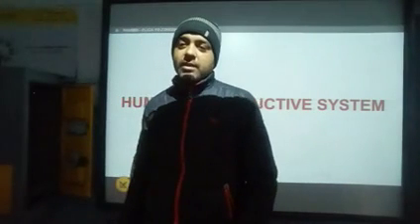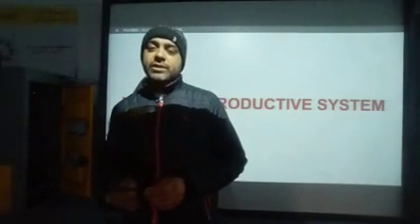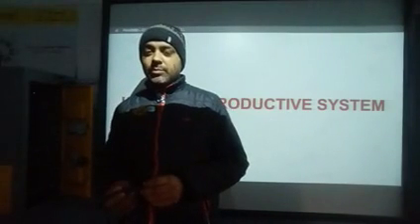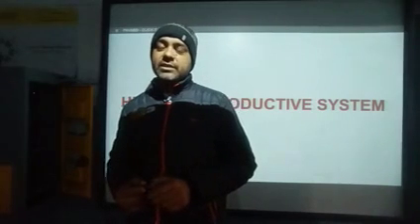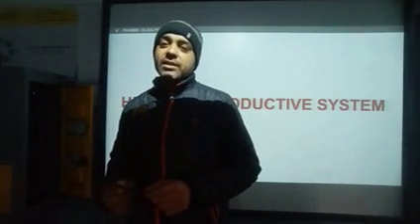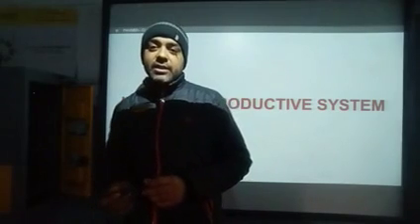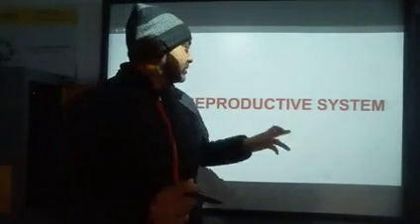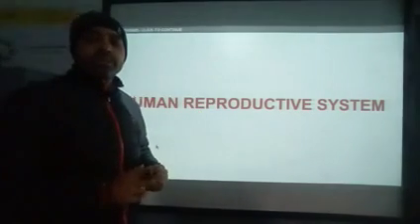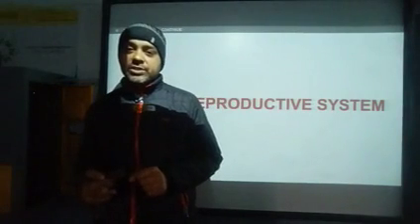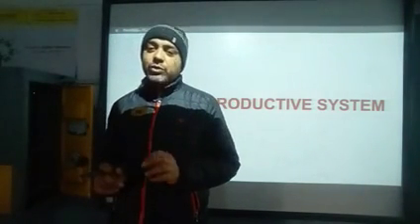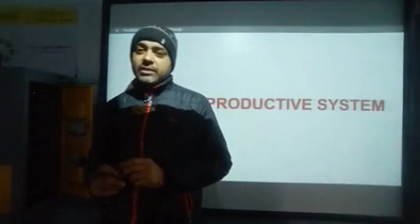Students, in the continuation of your class 10th biology, last day we had discussed reproduction in plants, that is the sexual reproduction in plants, and fertilization also we had finished. Today we are going to discuss the human reproductive system, means reproduction in human beings, which is sexual reproduction, so it will include both male and female reproductive organs.